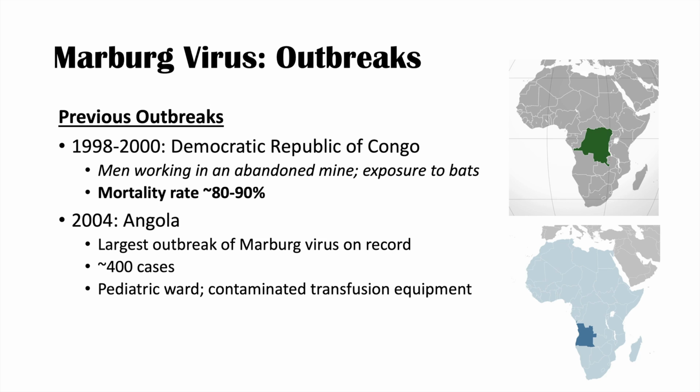There was a hospital, a pediatric ward more specifically, and the virus spread on this pediatric floor through contaminated transfusion equipment. Again, the mortality rate here was very high, 80 to 90%.